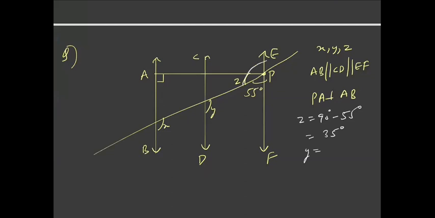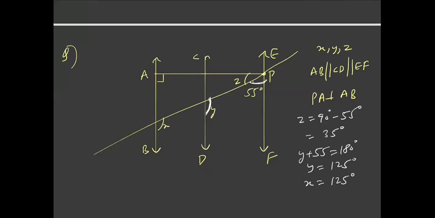This angle and this Y are alternate interior angles. Notice that angle 55 and angle Y are co-interior angles because they are on the same side of the transversal, so they must be supplementary. So now you can find the value of Y as 125 degrees. And X and Y are corresponding angles, so X is also equal to 125 degrees. Is this clear?